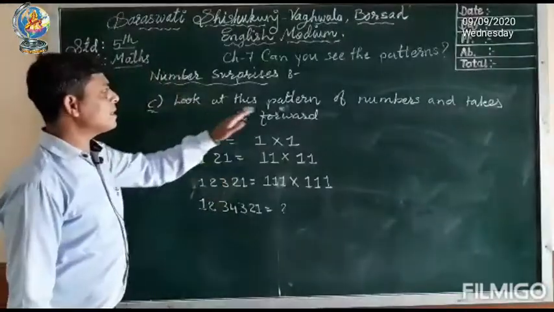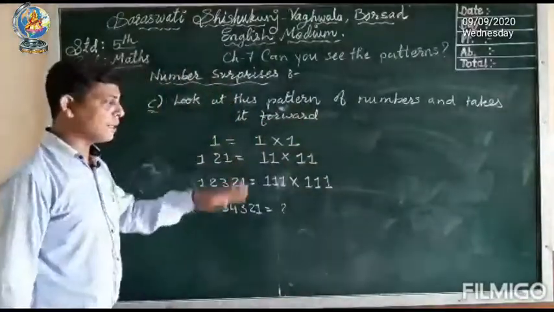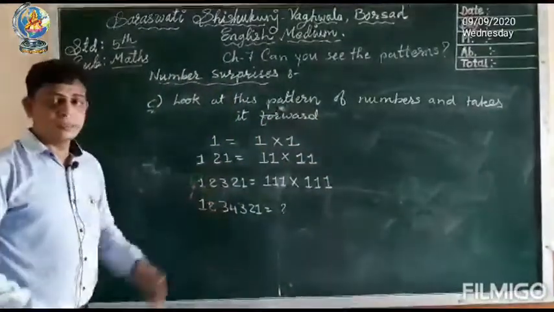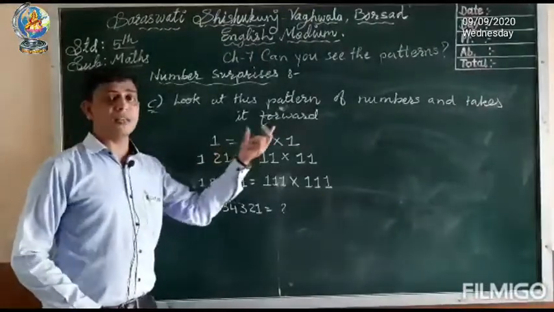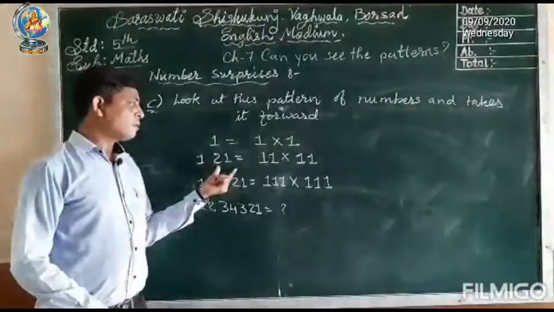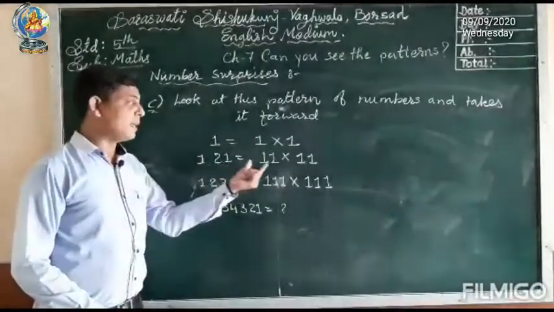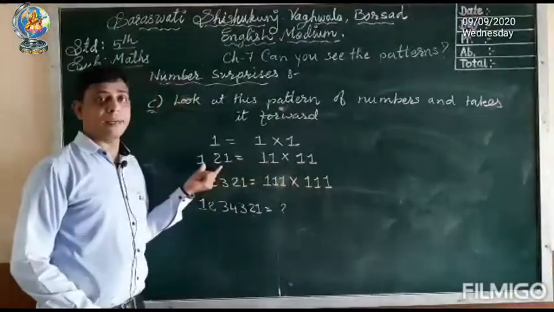See the number pattern, look at this pattern of numbers and take it forward, meaning we have to continue this pattern. In the first step you can see 1 equals 1 into 1, then the second is 121. So 121 is the square of 11 into 11, meaning 11 elevens are 121.